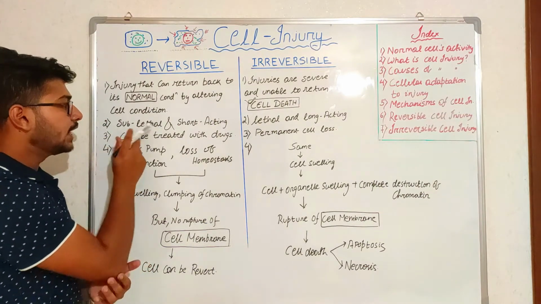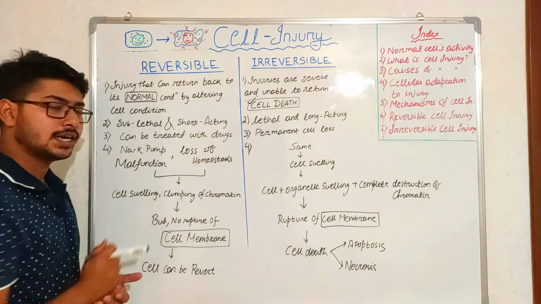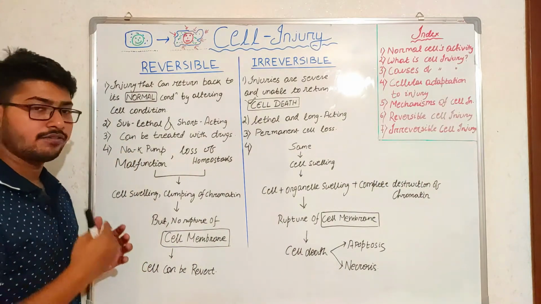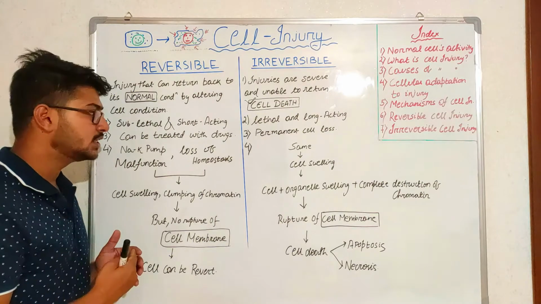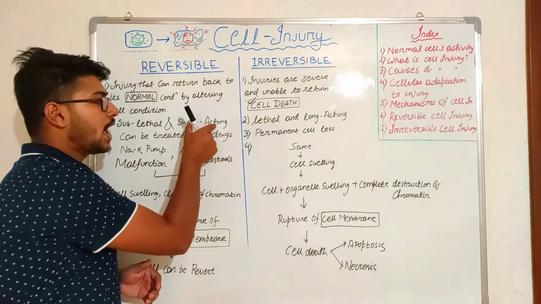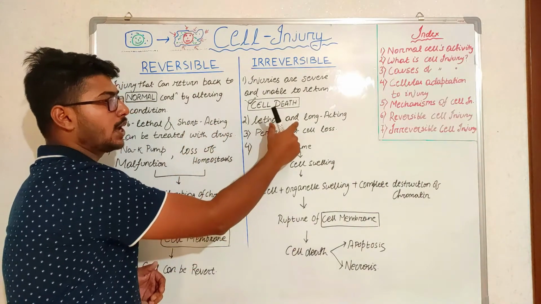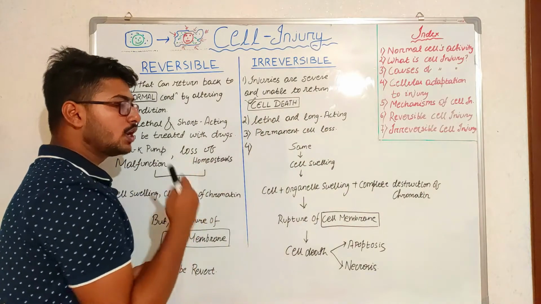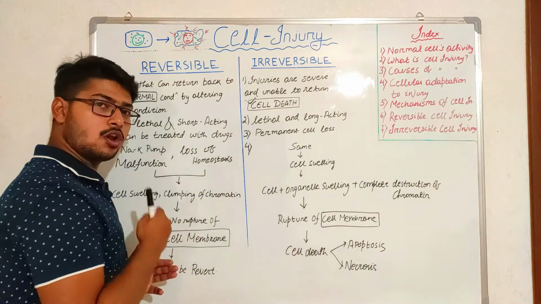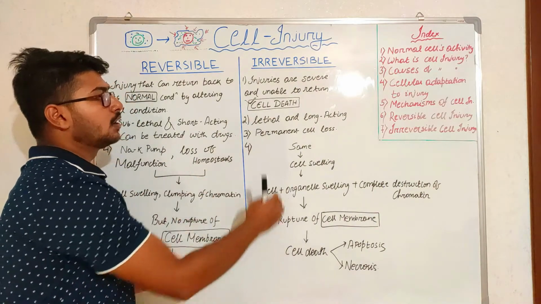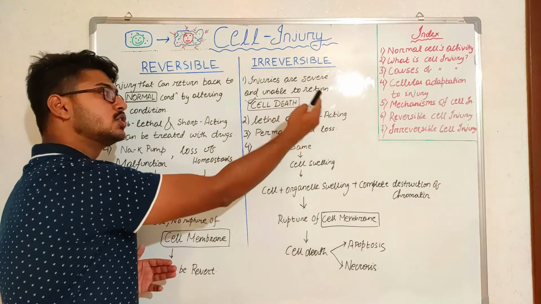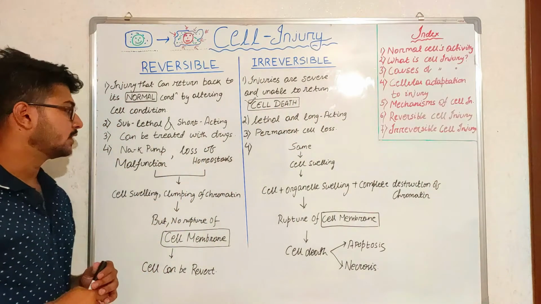Then, in reversible injury, it is sublethal and short acting. Sublethal means it is not that dangerous to the cell, and it acts for a short period of time, while irreversible injury is lethal and long acting. If the injury remains in the cell for a long period of time, it will be called an irreversible cell injury, and finally the injury will cause cell death.